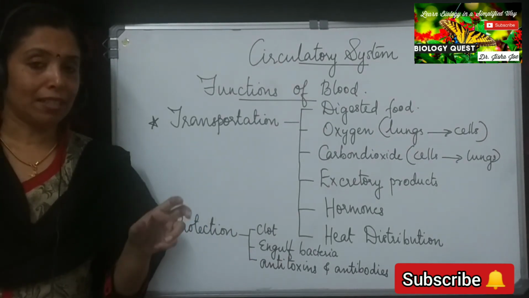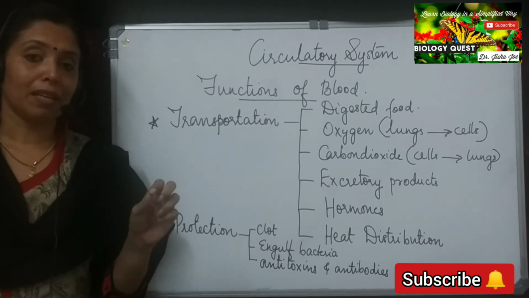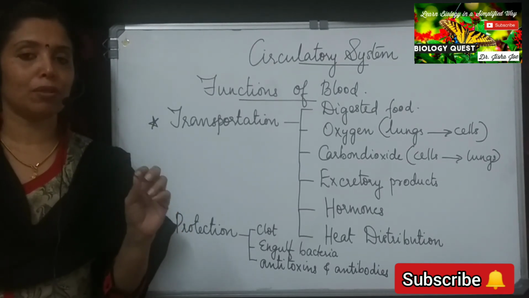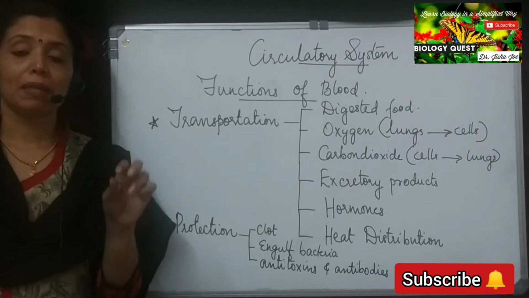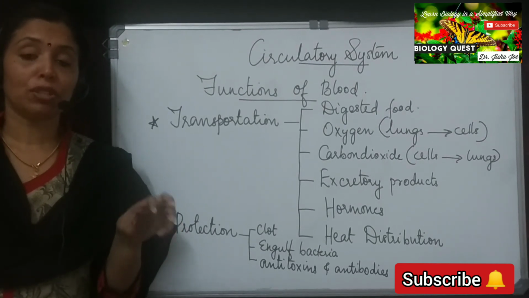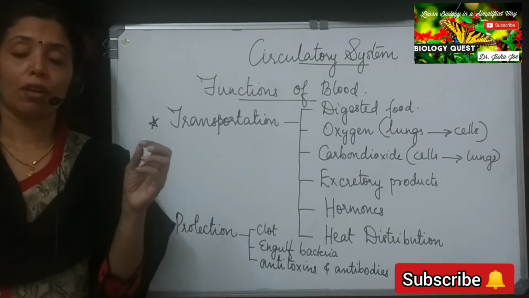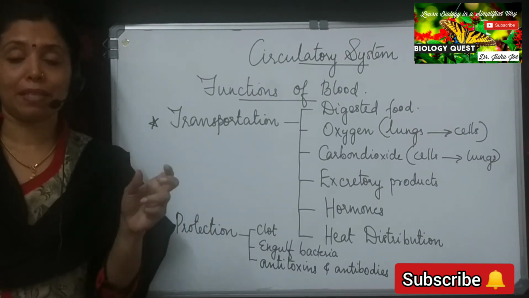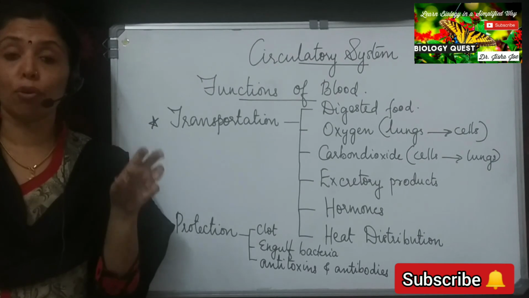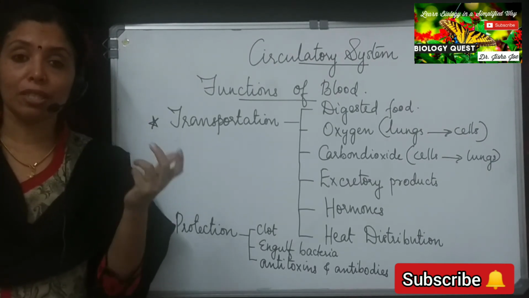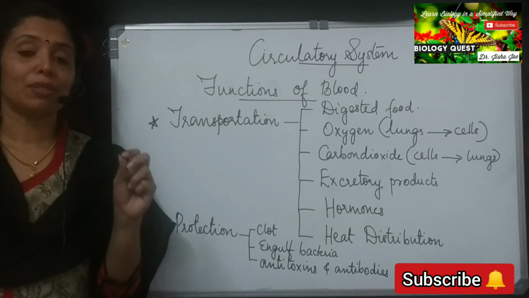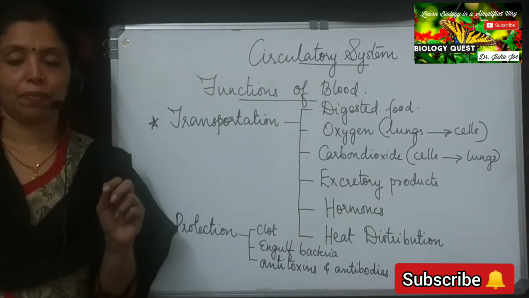Blood is a circulating fluid. Similarly, we have also seen lymph as a circulating fluid. But there are certain fluids in our body which are not circulating, as we have seen the tissue fluid or the synovial fluid that is present inside the synovial joint, or the vitreous humor that is present in the eyes. These are fluids which are non-circulating.